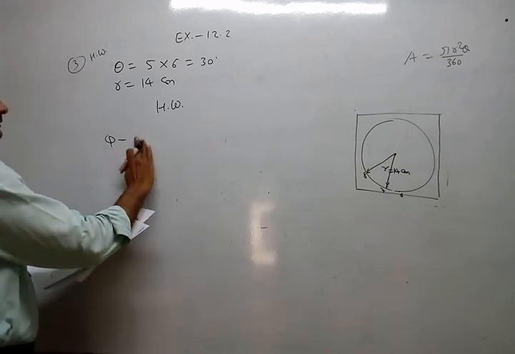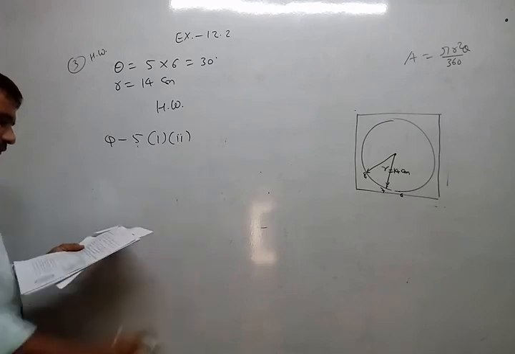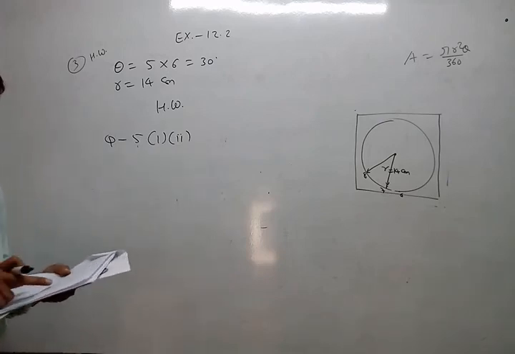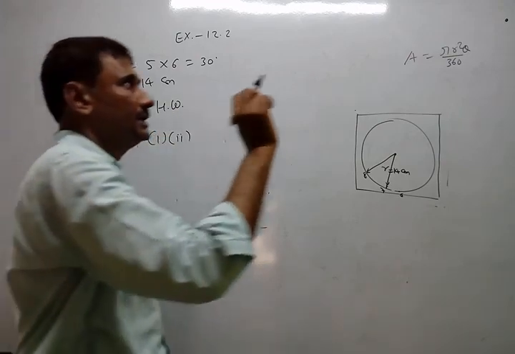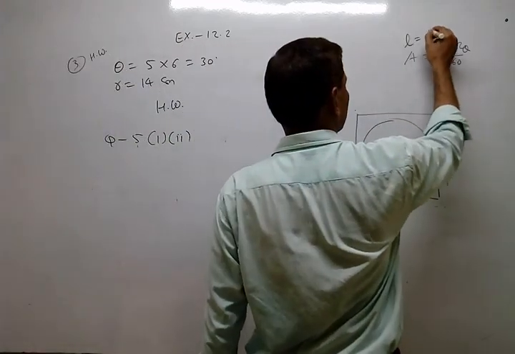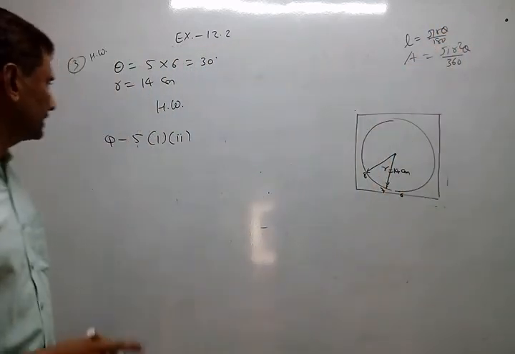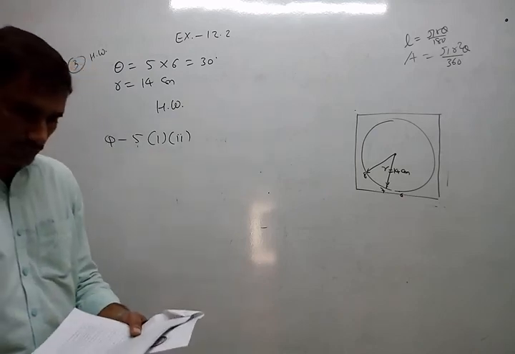Question 5, 1 and 2 also. Only the formula you have to use directly: length of arc, pi r theta upon 180, and area of sector, pi r square theta upon 360. So these two formulas you have to use in this. The third one I will solve. So 2 questions are homework.